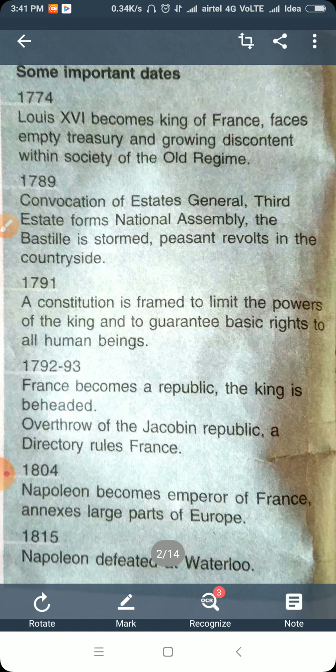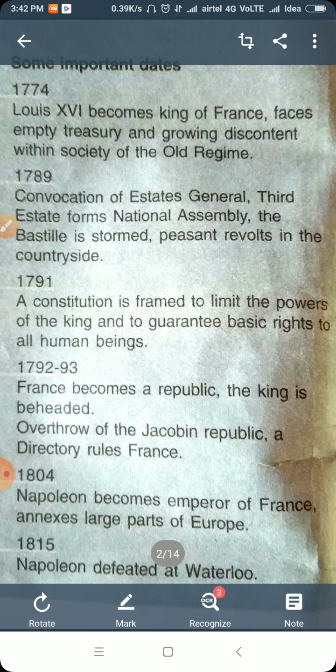Like the first date, 1774: Louis XVI became the king of France, faced an empty treasury and growing discontent with society and the old regime. This we read. And the particular date, the French Revolution date, was 1789. The Convention of the States General, the Third Estate forms the National Assembly, the Bastille is stormed, peasants revolt in the countryside. It means on that particular date, which we read today, disturbance or turmoil took place in France.